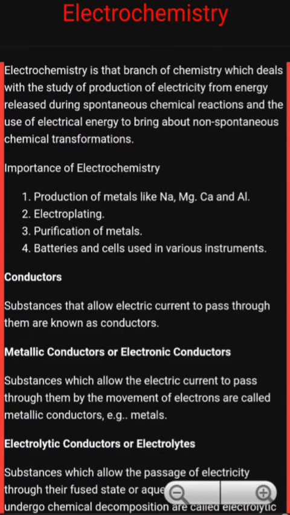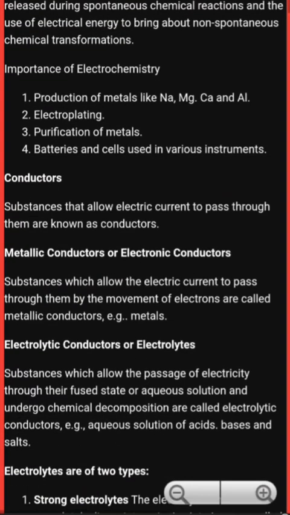The substances which allow current to pass are called conductors. Conductors are those substances which can conduct electricity. Metallic conductors or electronic conductors: the substances which allow the electric current to pass through them by the movement of electrons are called metallic conductors, for example metals.